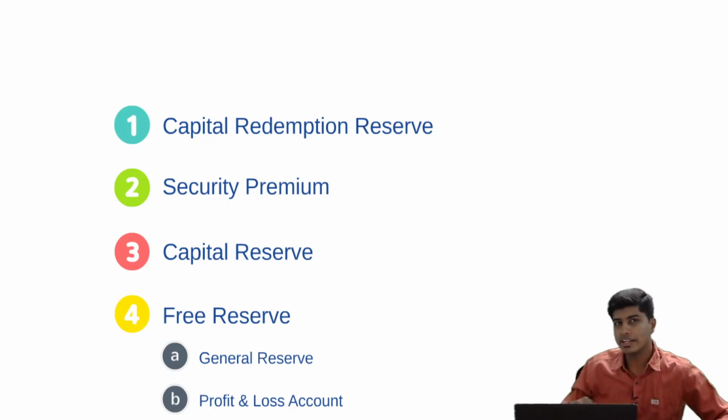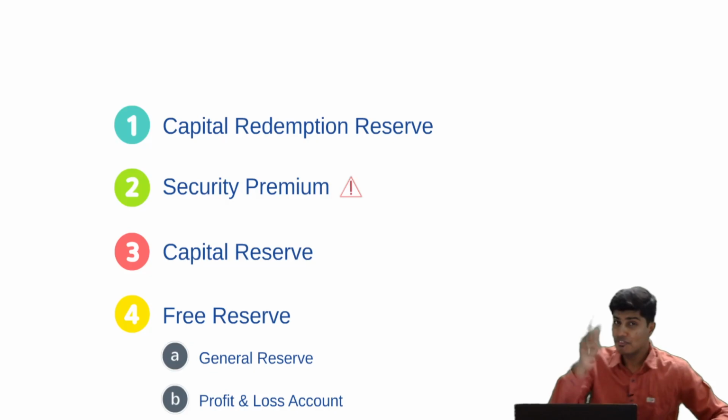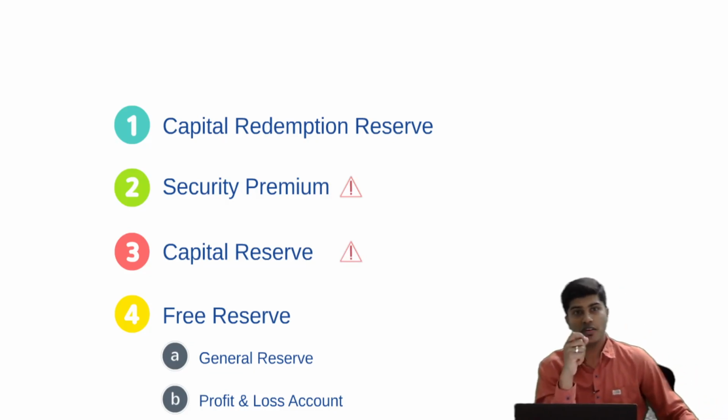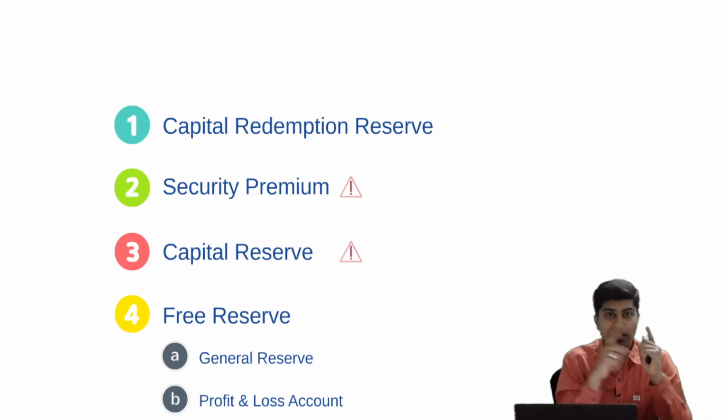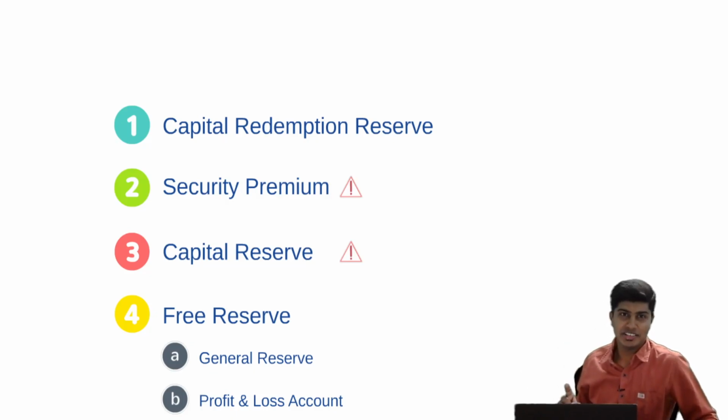Now, when we talk about capitalization of reserves, we understood the context. Shall we now see the capital part? Before that, there is a warning sign that you need to note with regard to security premium and capital reserve, which tells us that security premium and capital reserve can be used for bonus issue only and only if it is realized in cash.